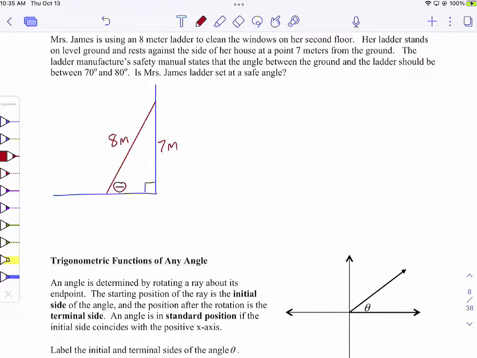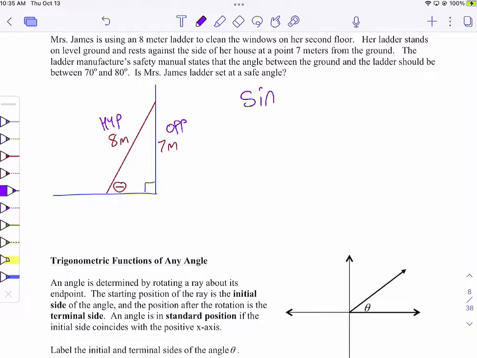But we're talking about this angle, okay? From the ladder to the ground. Ladder, ground, talk about that angle. All right, so if I'm using that angle, this is the opposite leg from that angle, and this is, of course, the hypotenuse of that triangle. What trig function am I using here?